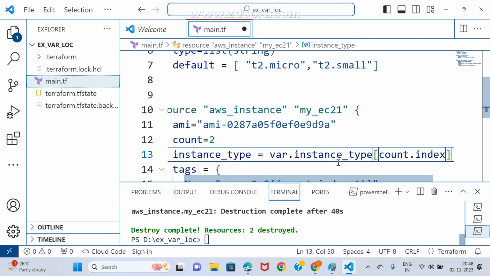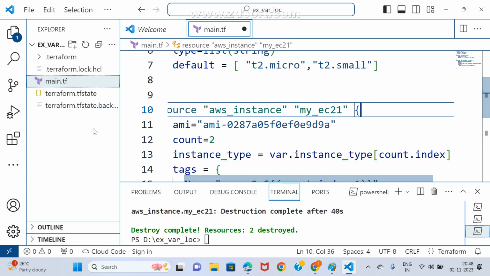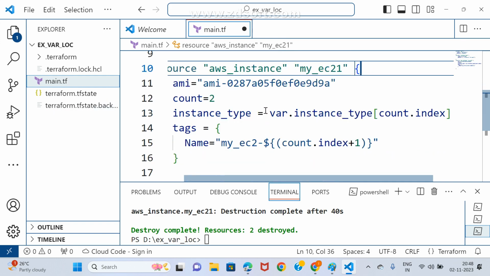What it says here, Kishore? Where dot instance type of 0 represents T2 micro. Next, for the second one, where dot instance type of 1 represents this. This is the 0 representation, and this is the 1 representation. I hope you got it.